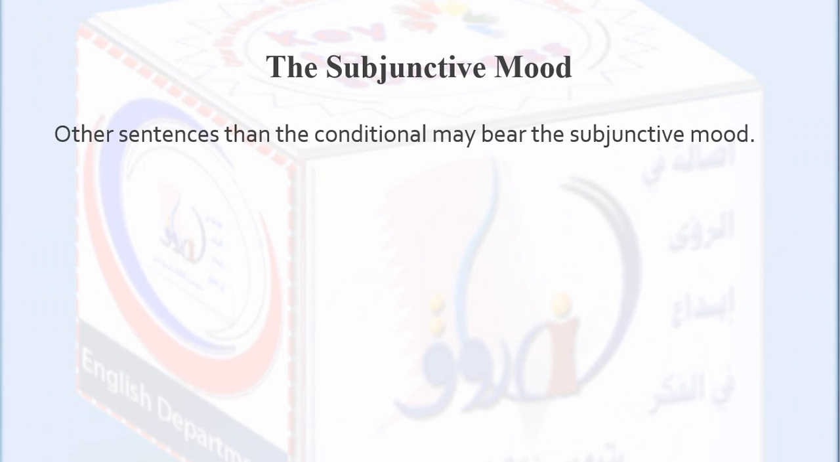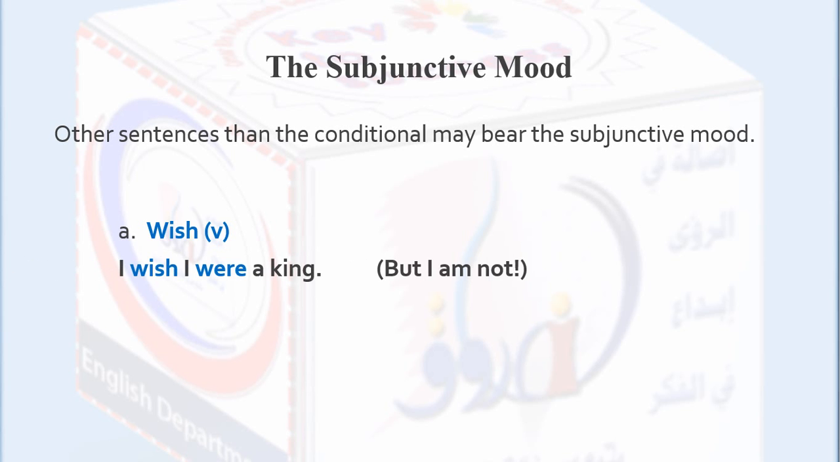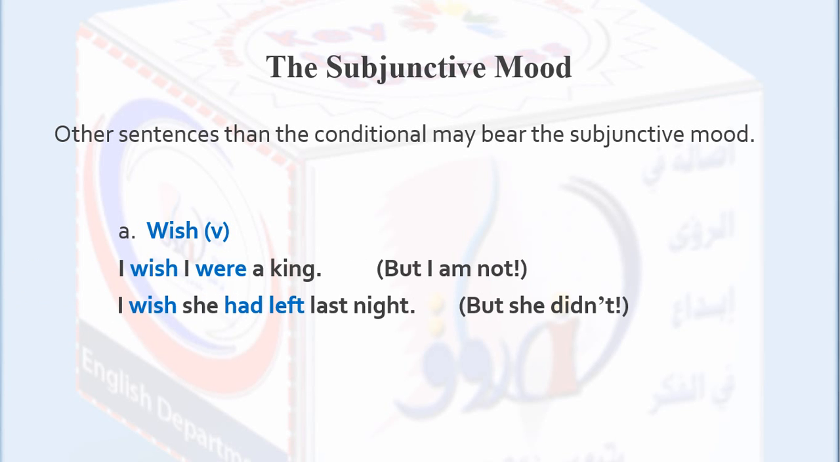Other sentences than the conditional may pair with the subjunctive mode. What is that? We have wish, the verb wish. I wish I were a king, but I am not. I wish she had left last night. So, yes, she didn't.